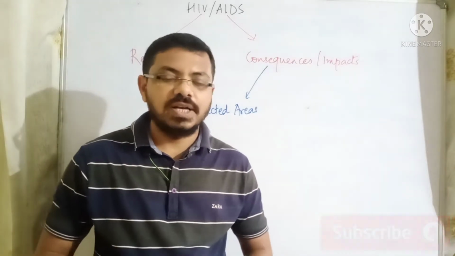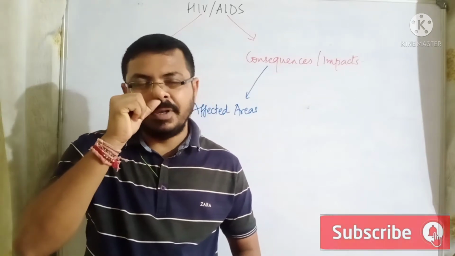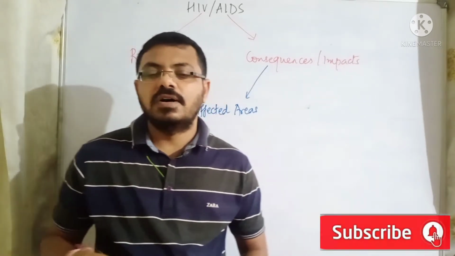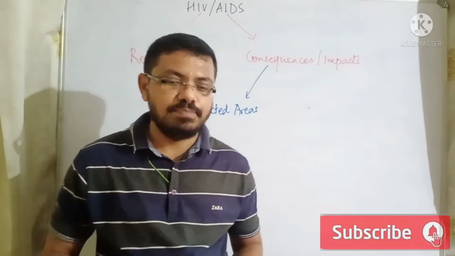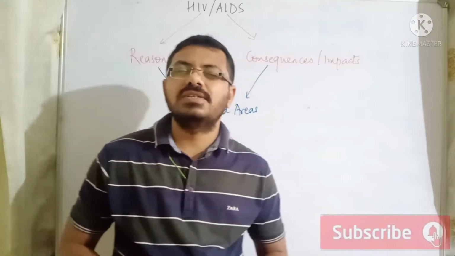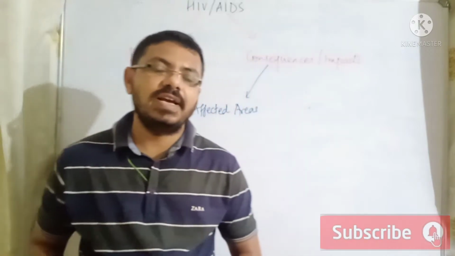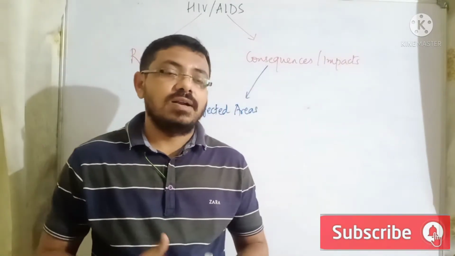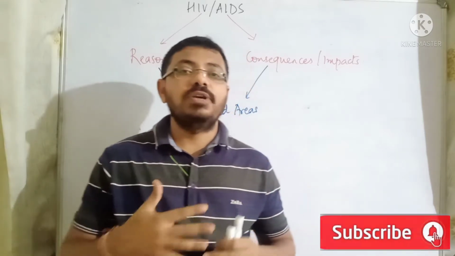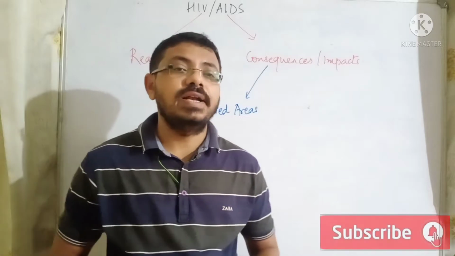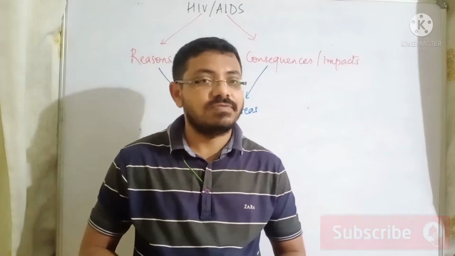Also, it will lead to poor education and unawareness, which may cause deaths, right? Because if a lot of people are dying in a country, it means that the economic and educational development of the society or the country will be hampered. And it will create a vicious cycle of poverty. The poverty will continuously remain in the area because a lot of people are HIV positive, and a lot of people are dying also, which means that the mortality rate has increased, and this has created a burden on the government as well as the families.